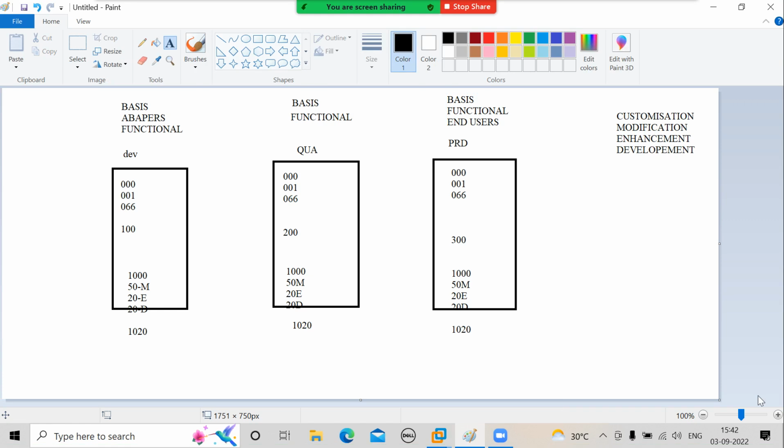I have one building. In that building, I have my development system, quality system, and production system. Three systems are there. But this building got fired, some fire accident has happened, due to an electrical short circuit. Which system will you take and jump out of the building? Which system is important for you? Development, quality, or production?